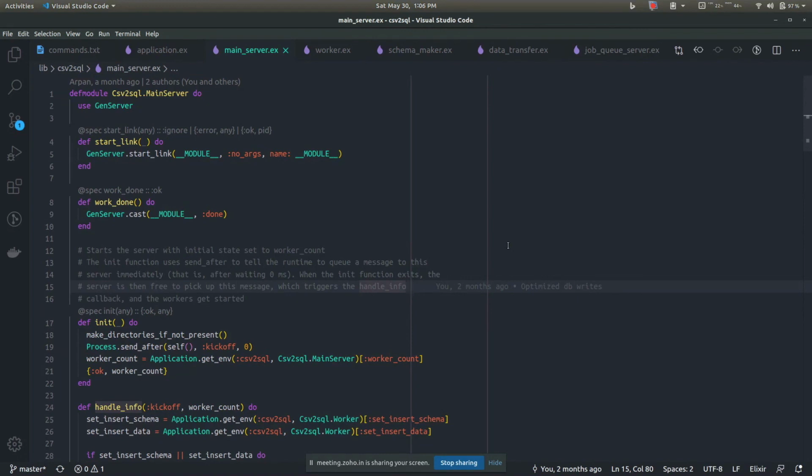There's no option as of now to append data, because when I made this app, I initially had my own use case in view. As I said in the beginning, I had this problem in my job that I had to import CSVs, so I made this app keeping that in view. But later on, I started adding some more features so that other people can use it. So for now, partially updating a table or inserting into a table that already exists is not possible. But we can think about something like that in the future, if that is possible.